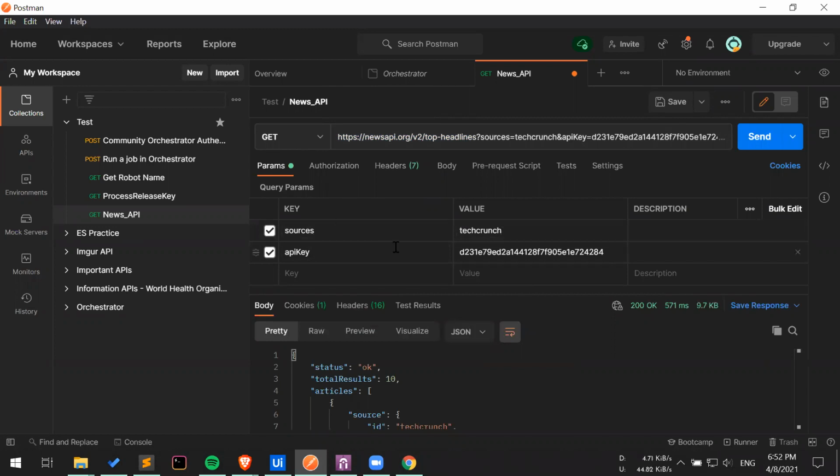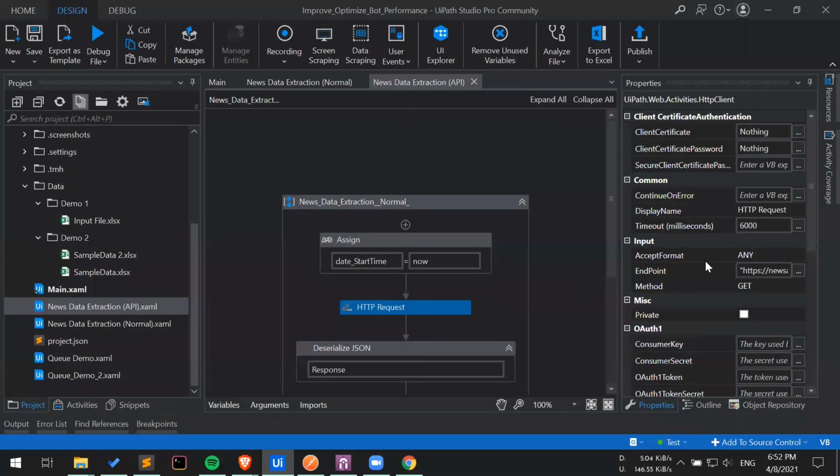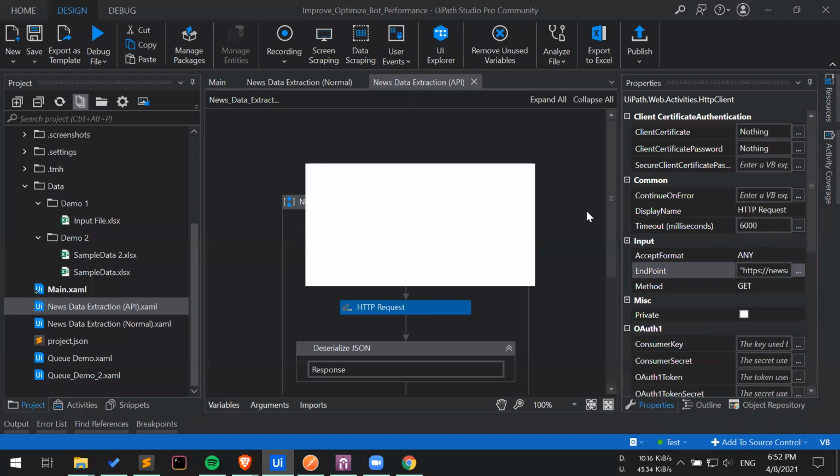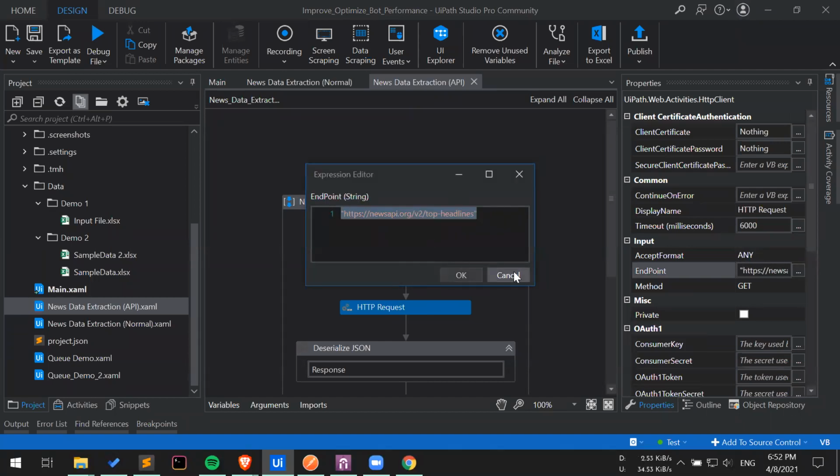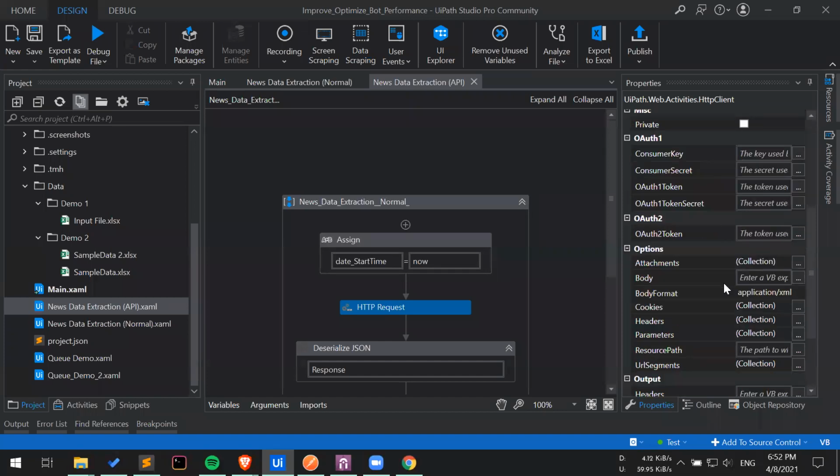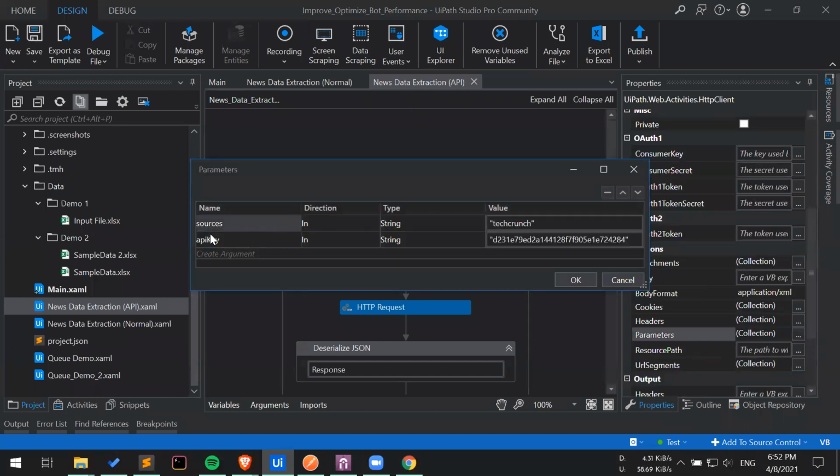I feel like this is the best way of mapping the data, like which particular data in the API call should be available where. So I now know that within the parameters section, I have to place sources and API key. If I go back here in the HTTP request, you can see that in my endpoint I just have the actual endpoint. If I go to parameters in the options, you can see that I have sources and API key.